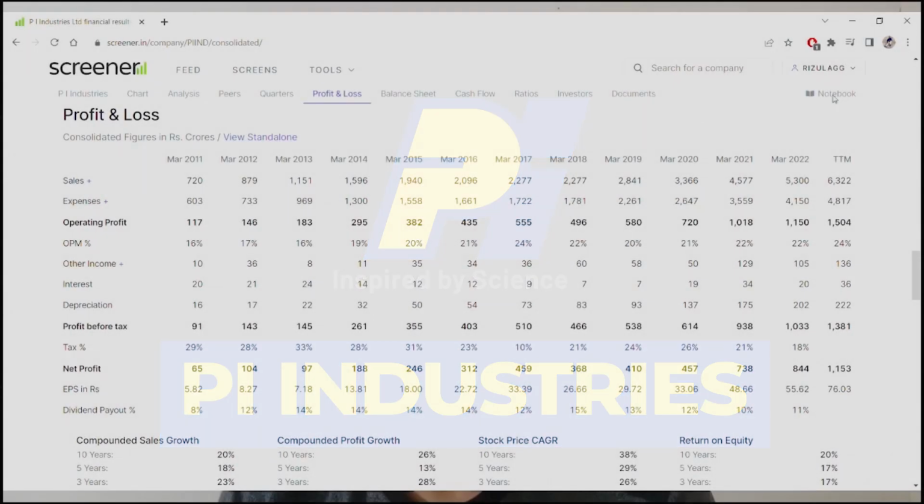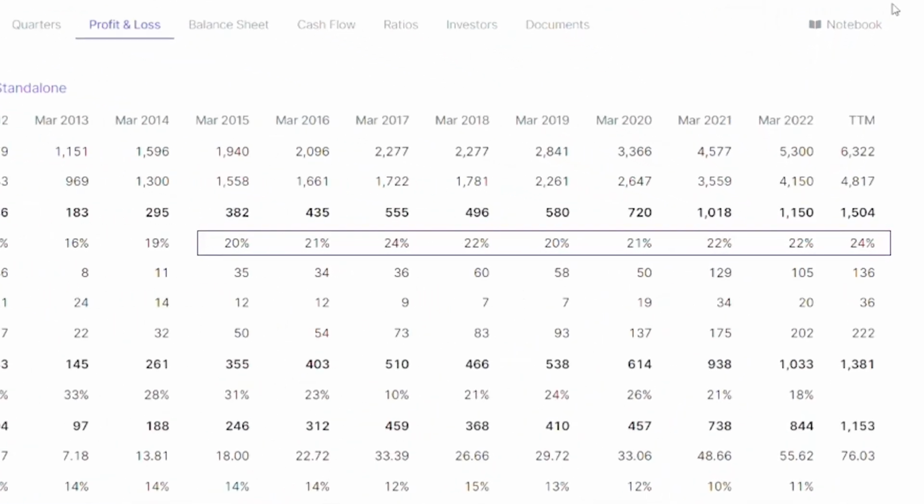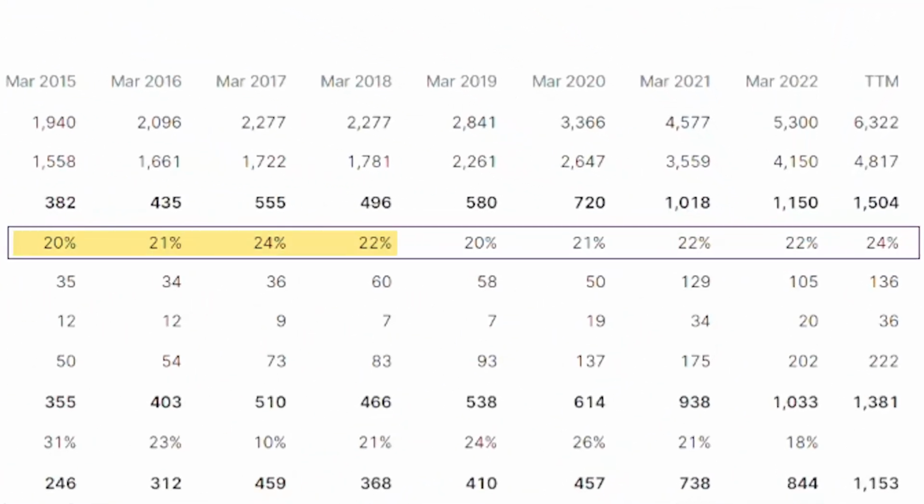So we are looking at the profit and loss statement of PI Industries for the last 10-12 years, and basically what we can understand by looking at it is that in the last 7 to 8 years, the company's operating profit margins have been pretty stable at 20 to 22%. From March 15 to March this particular year, the margins have been pretty stable.